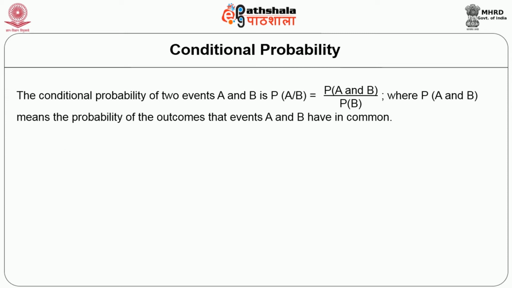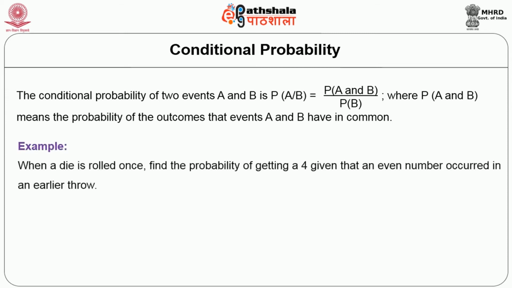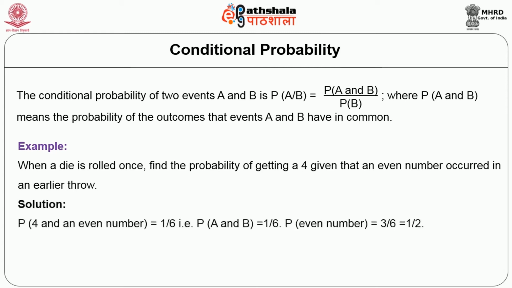Let us have another example to understand it better. When a die is rolled once, find the probability of getting a 4 given that an even number occurred.